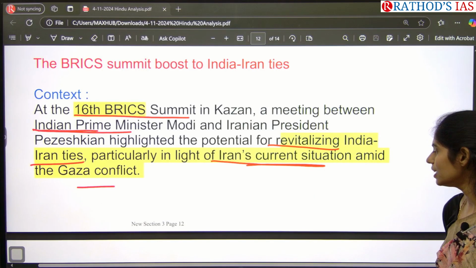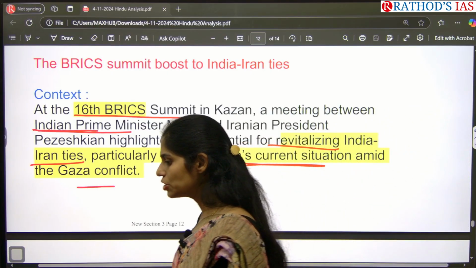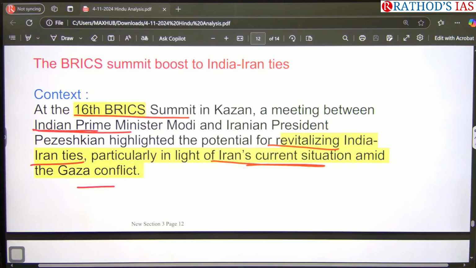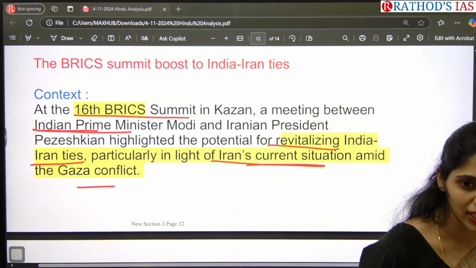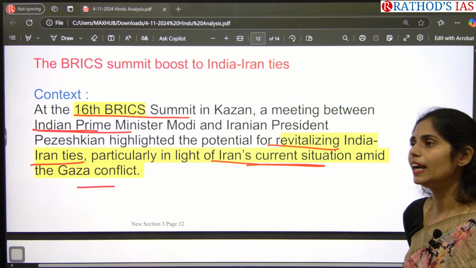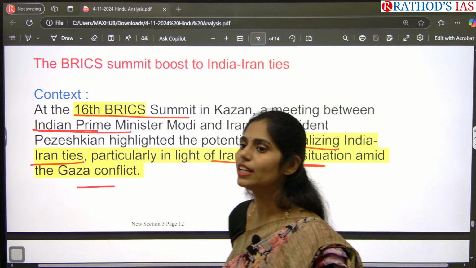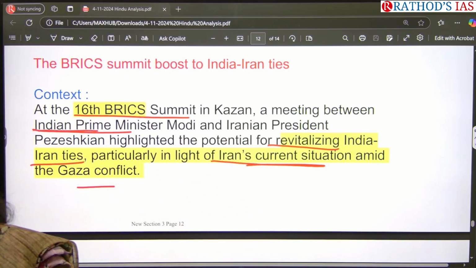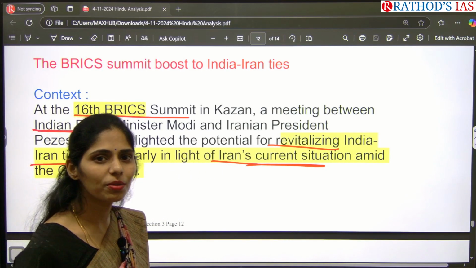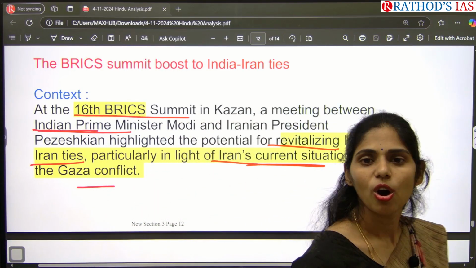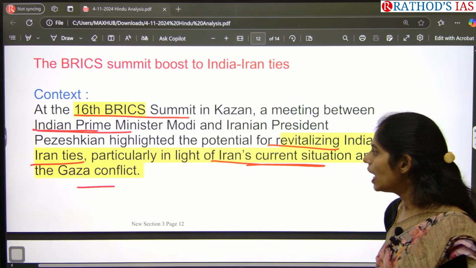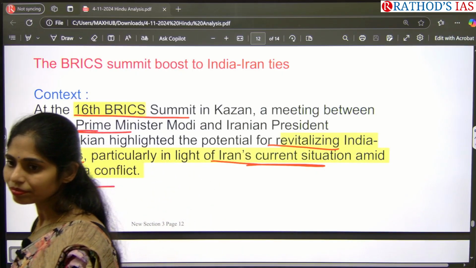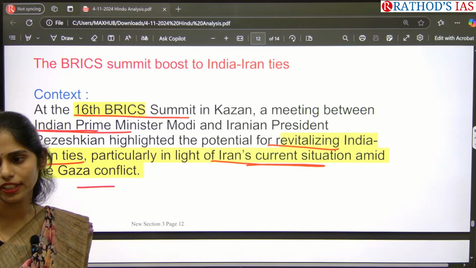So in this Israel-Gaza conflict, these are the people who are supporting the war. Because of this, whenever India wants to improve its relationship with this country, indirectly India will also be drawn into that war, right? Recently we studied that India is also sending some weapons to Israel. Yes or no? On one side, we are focusing on a peace agreement between Russia and Ukraine. On another side, we are sending weapons to Israel. So is that right? No, right? And even Iran is also supporting Israel. So again, we are having two meeting points here.